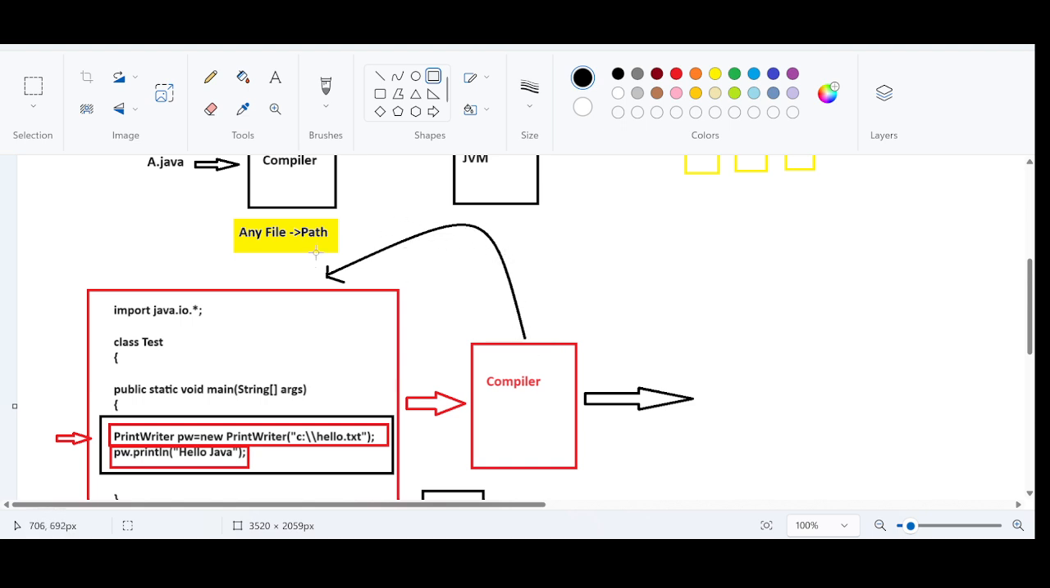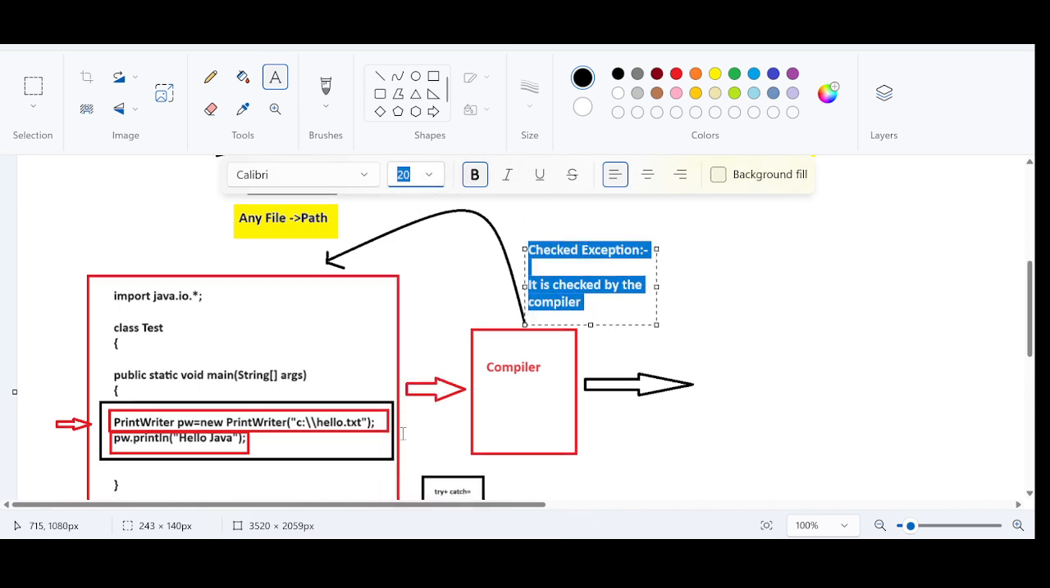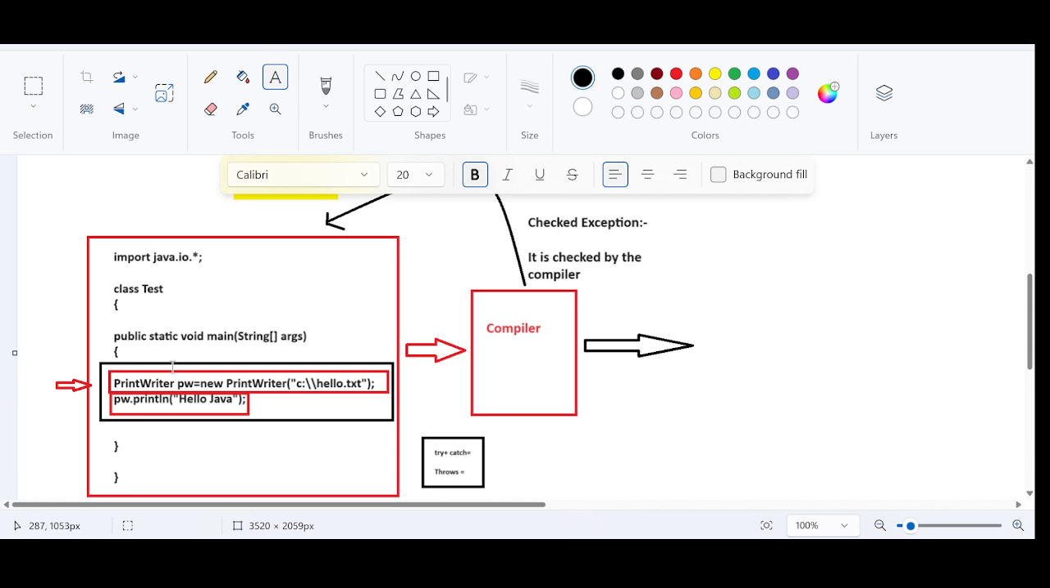So this error is called what? Checked exception. Why checked exception? Because it is checked by the compiler. That's why we call it a checked exception. Of course, we can avoid this checked exception by just giving the handling code. We need to give the handling code.